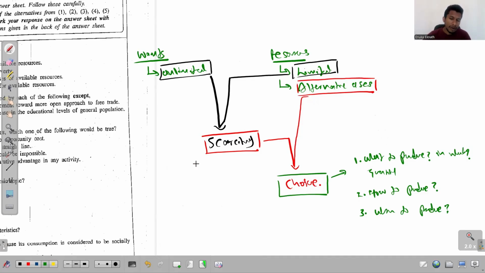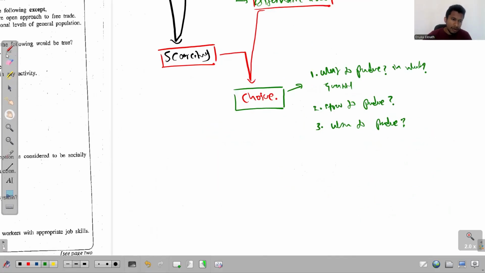And what happens when you make a choice? When you make a choice, you will have to sacrifice all the other alternatives. And as a result, you face opportunity cost. What is opportunity cost?